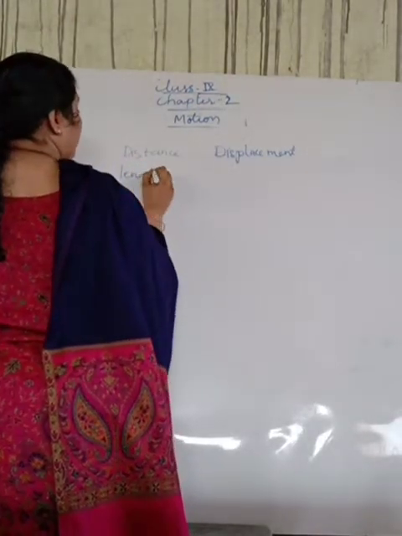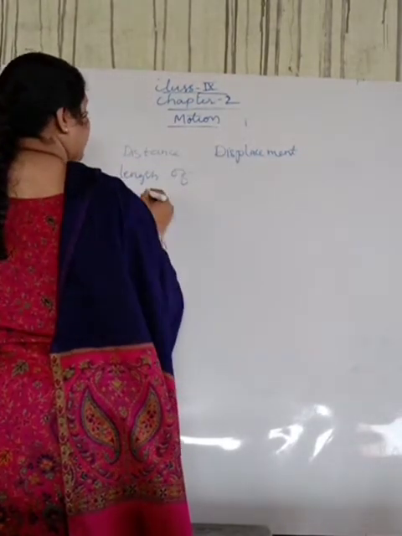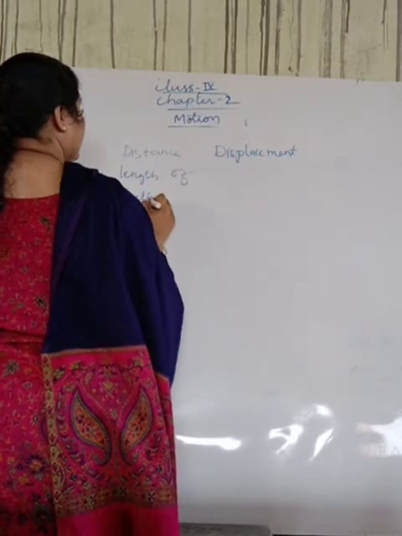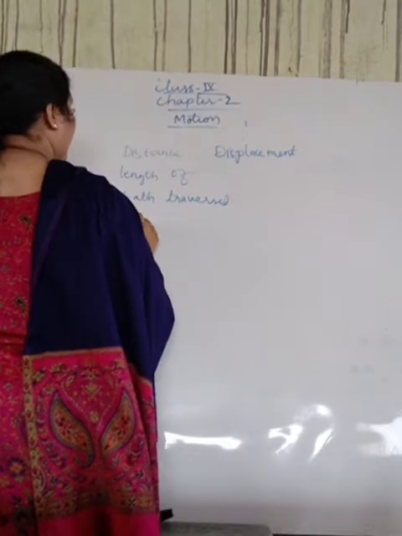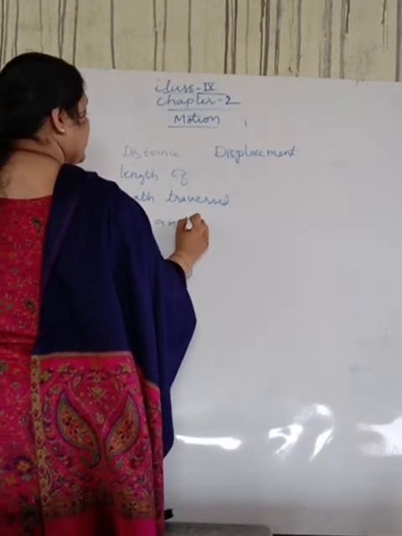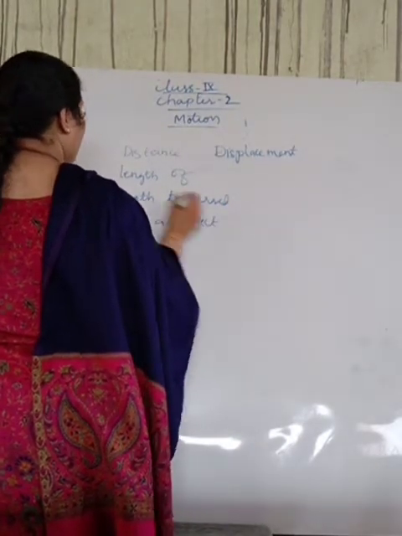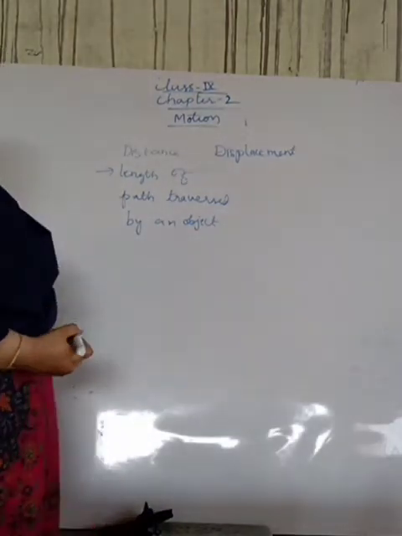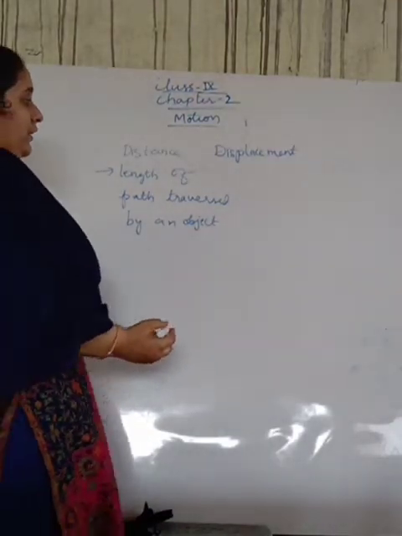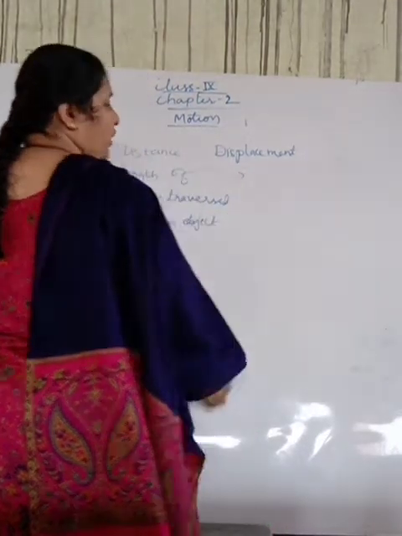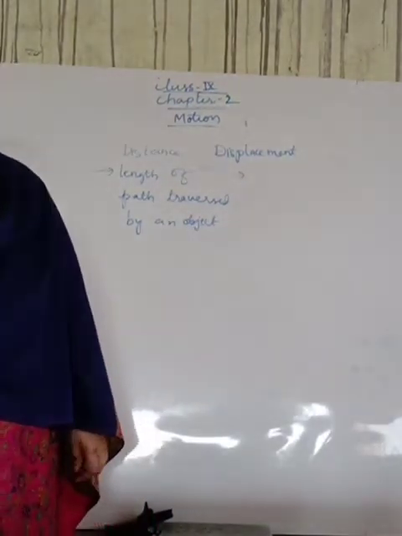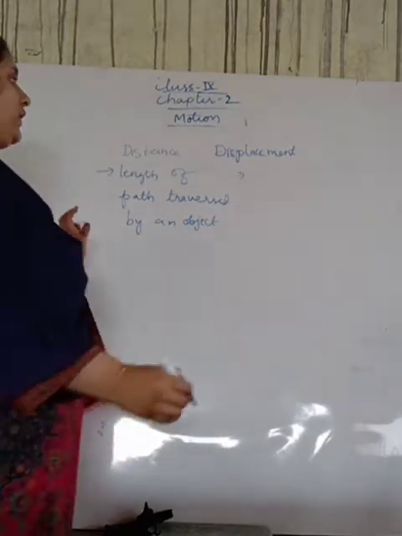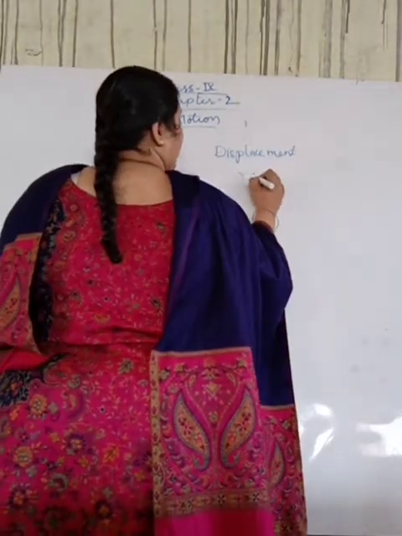So the length of the path traversed by an object is distance, whereas here the shortest distance covered by an object is displacement.